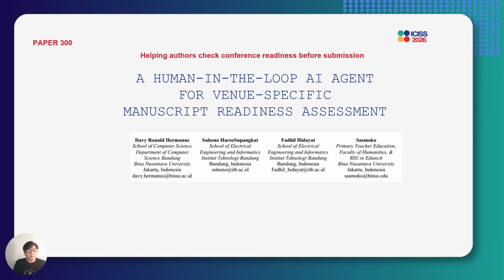Good morning. This is paper number 300, titled Human-in-the-Loop AI Agent for Venue-Specific Manuscript Readiness Assessments. The main idea is simple. Before submitting a paper to a conference, authors need to know whether the manuscript is ready for that specific venue. AI can help check the manuscript, but the authors remain responsible for revision decisions.